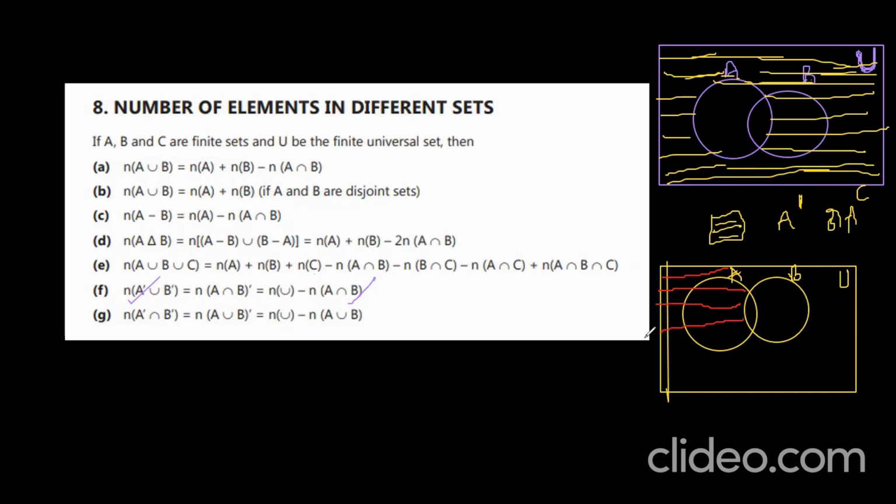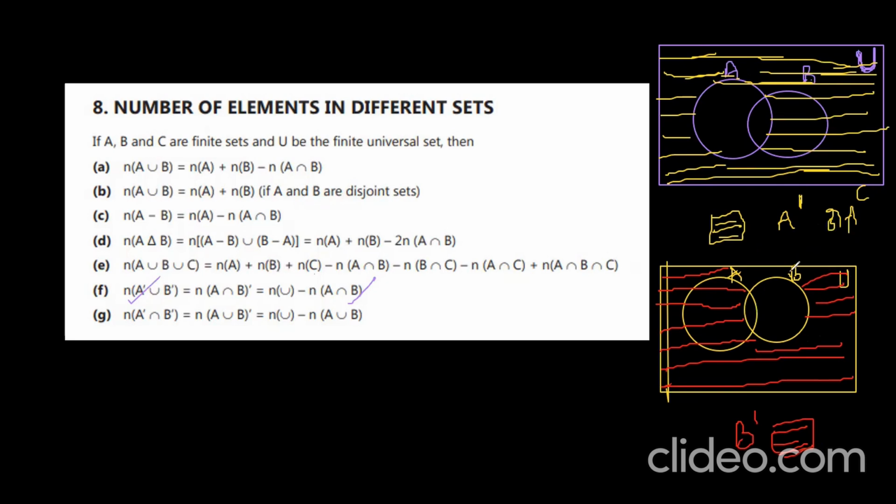Yes or no? But I should not touch the B set. Am I right? Okay. So this is my B complement. Actually, I have to take only the B set, then you can easily understand, because I took both, no?